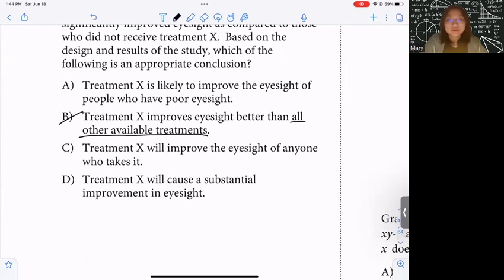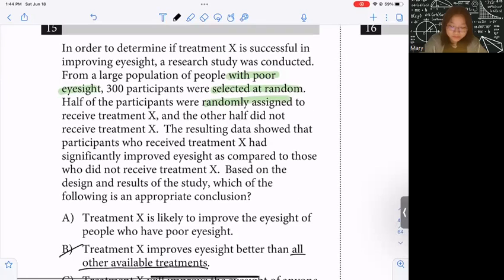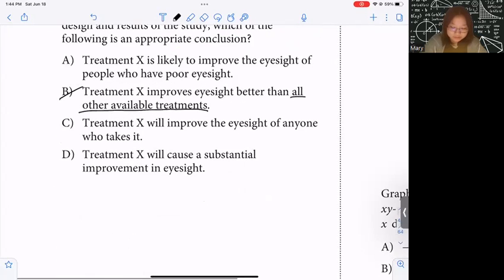And then, treatment X will improve the eyesight of anyone who takes it. So we have a research study and you want to generalize your results. You can only generalize the result to the population that you select your sample from. In this case, your population is people with poor eyesight. It's not everybody. So C is wrong because this one says anyone who takes it. Let's look at D. Treatment X will cause a substantial improvement in eyesight.